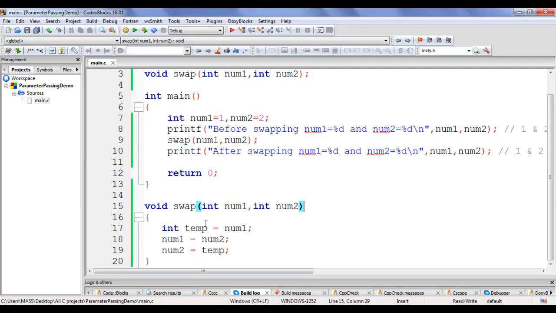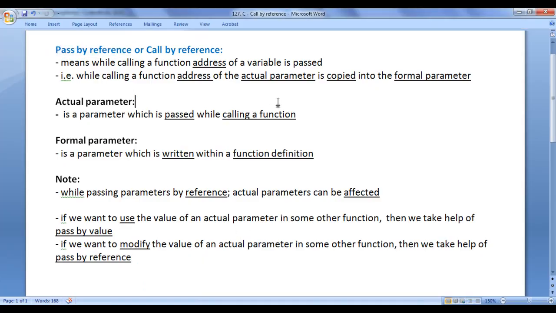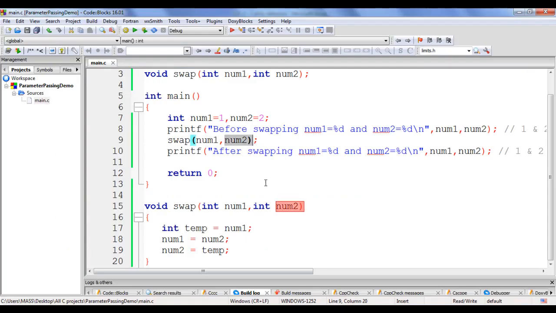Actually we want to create a swap function which should swap values of two integer variables that we send. We want to swap the values of actual parameters num1 and num2, guys. So how do we do that? We take help of pass by reference, guys. As I told, pass by reference or call by reference means while calling a function we pass address of a variable, guys. Instead of passing the value of num1 and value of num2, we pass address of num1 and address of num2, guys. Ampersand num1 indicates address of num1, ampersand num2 indicates address of num2, guys.